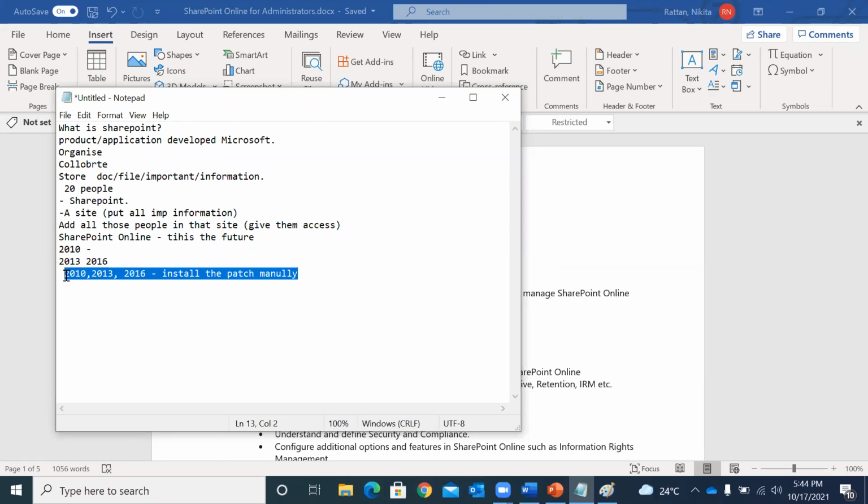In order to do that, there are certain pros and cons. Sometimes the company has to go for the downtime. They have to reboot the servers. When they reboot the server, they have to go for the downtime and inform their users that the server will not be available from this time to this time, because they are doing the patching.